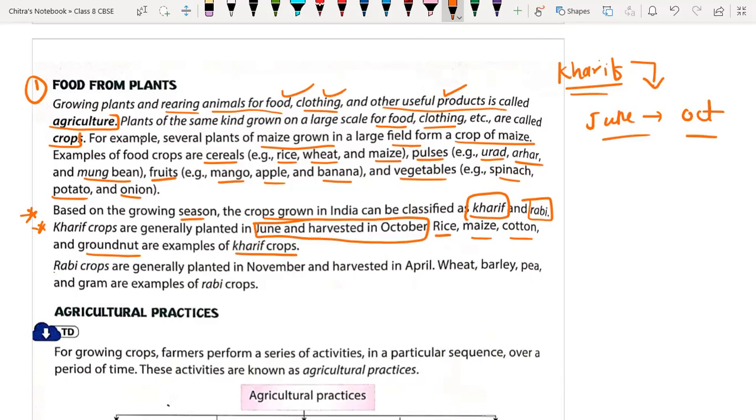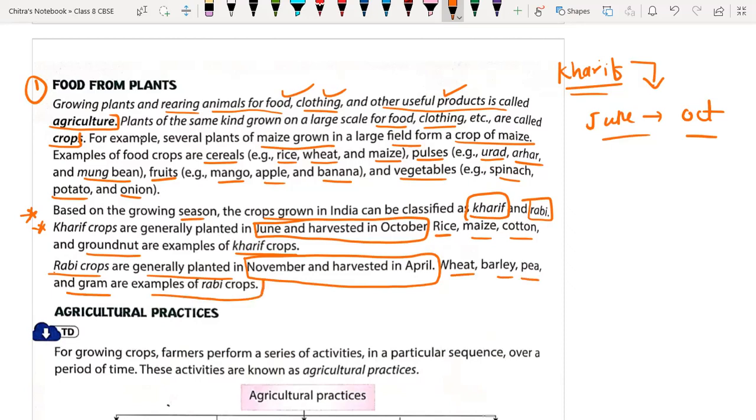Now Rabi. Rabi crops are generally planted in November and harvested in April, even sometimes in May. Like the paddy crop, they are harvested in May also. Examples are wheat, barley, peas, and gram, which are examples of Rabi crops.